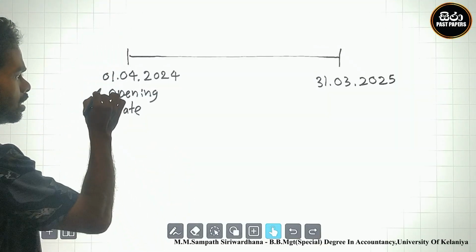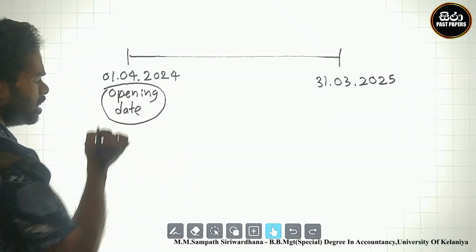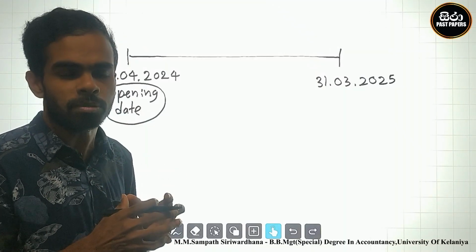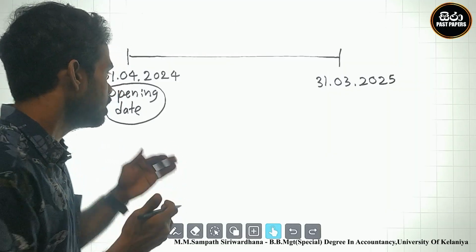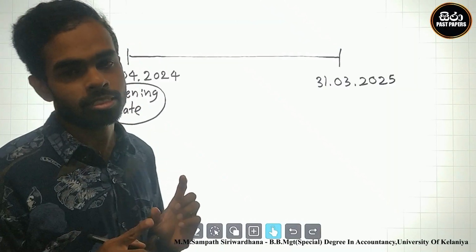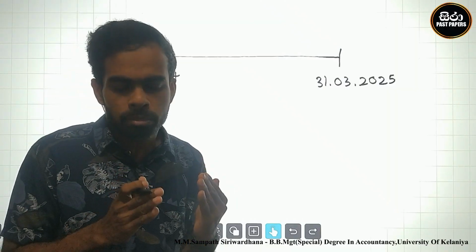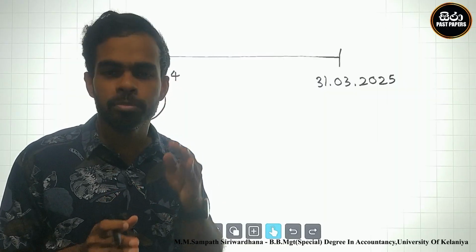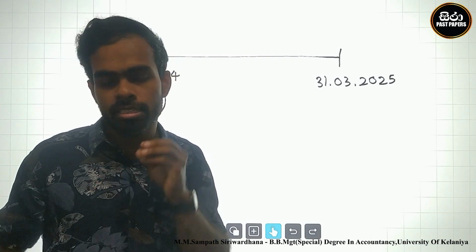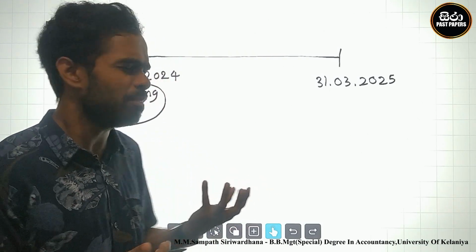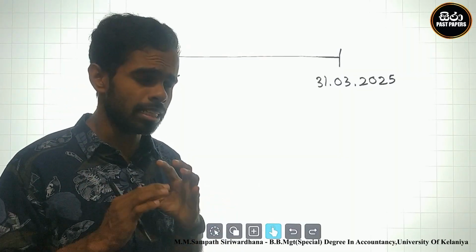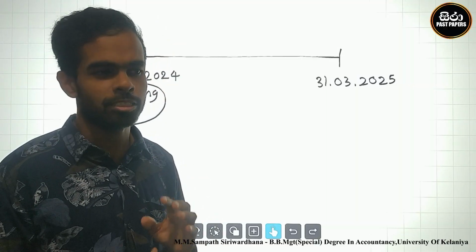At that time, you can think that there is an opening date but there are no past events in this company. Why? The commencement date of this company is this opening date. There are no opening balances, because opening balances means past remaining balances. Therefore, there is no opening inventory, no opening stated capital, and no opening balances.